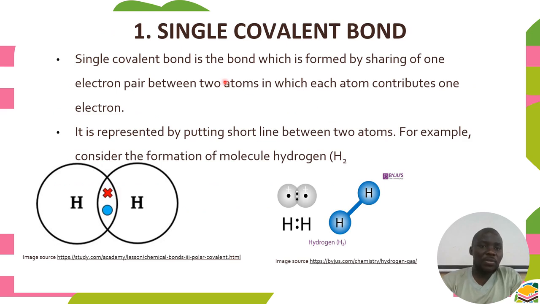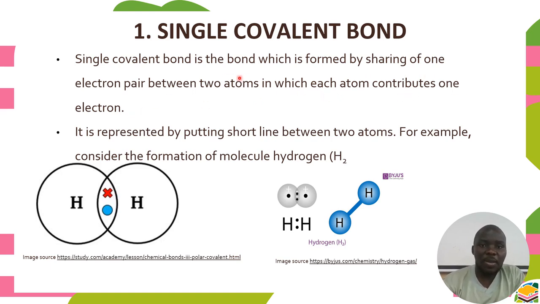So we have some kinds of covalent bond, depending on how the covalent bond is formed. We have the single covalent bond. When we say single covalent bond, we simply mean that each atom involved, each nonmetal element involved, shares only a single electron. For example, a single covalent bond is formed by sharing one electron pair between two atoms, in which each atom contributes one electron.